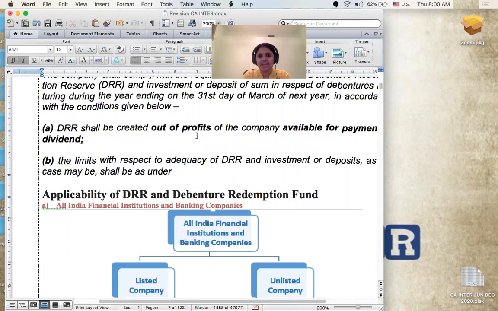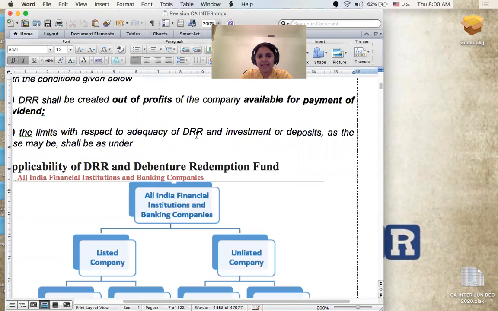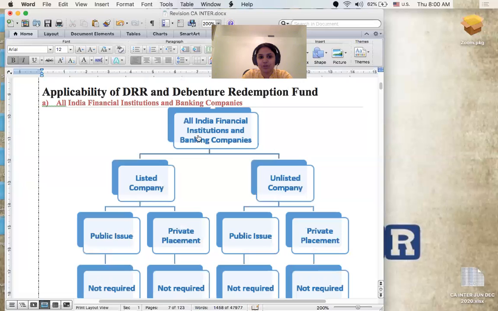What is a DRR? It's created out of the profits of the company which are available after payment of dividend, right? So we are aware of it. Then the next point says that the limits and the adequacy of the debenture, they have now made some changes. Look at the DRR. I have presented some charts to make you understand things better. So the applicability of DRR, let's look at it. For all India financial institutions and banking companies, what is an all India financial institution? It is something you have seen under the definition of the word financial institution under the Companies Act in your definitions handout.